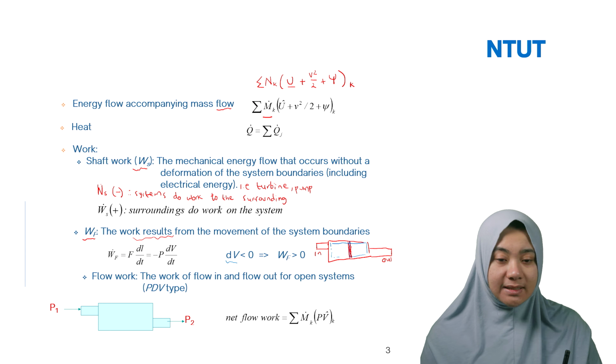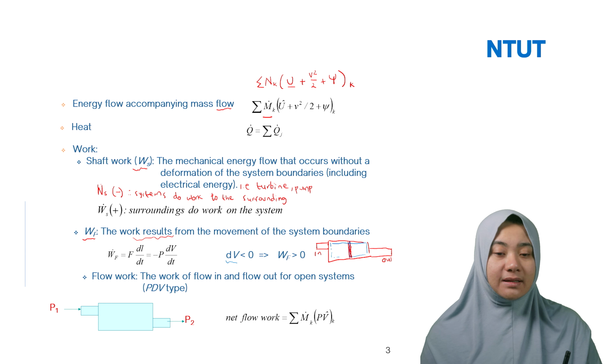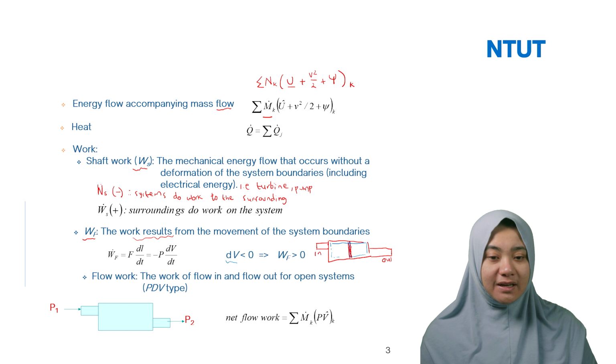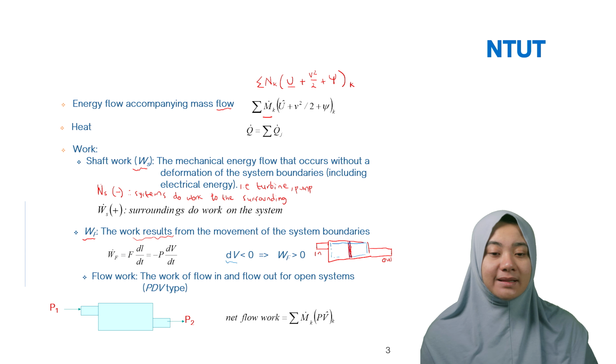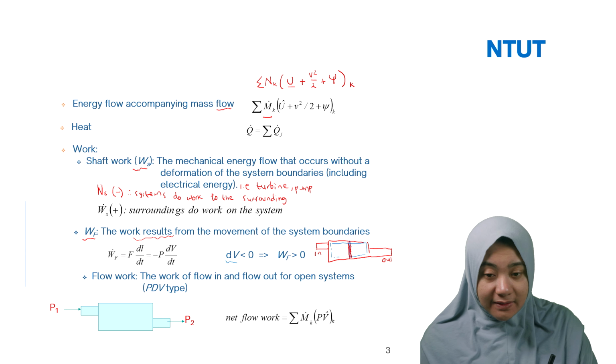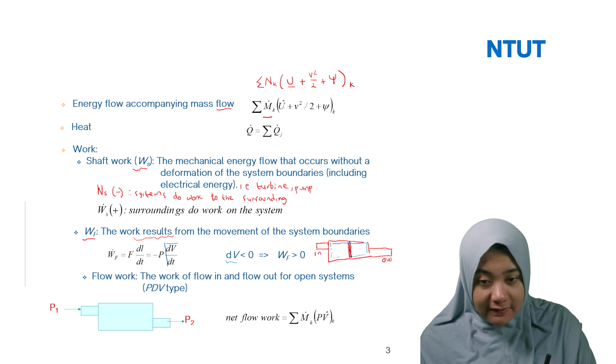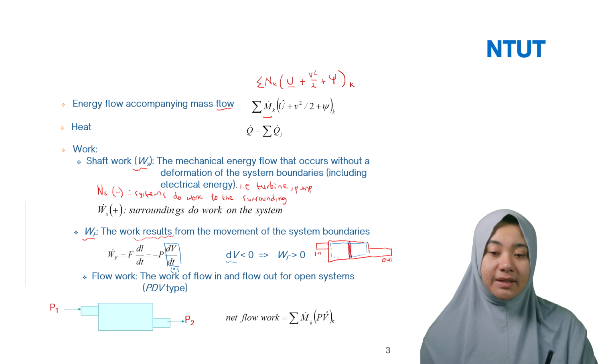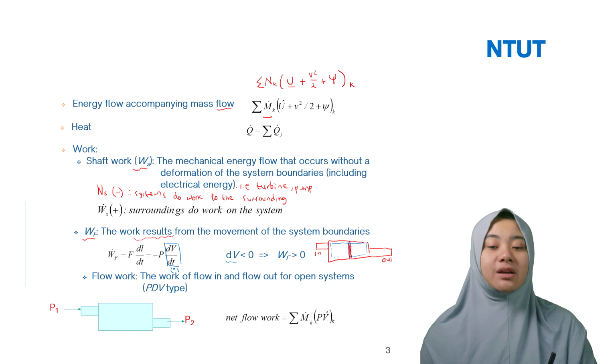When the gas is in, of course the gas is moving this piston, moving it freely to the left or to the right side. So when you have dV negative here, and this one is also negative, negative and negative become positive. So it means that surroundings do work on the system.